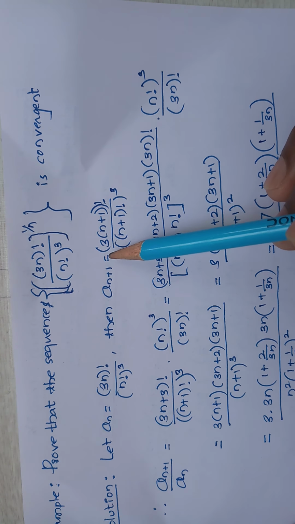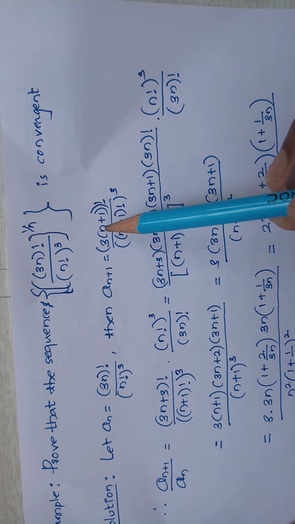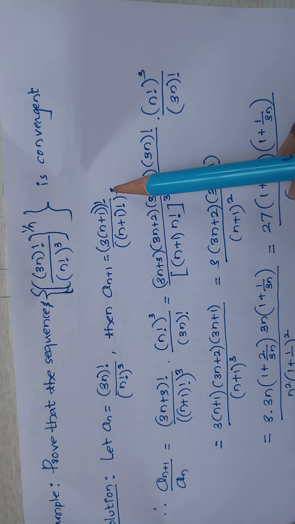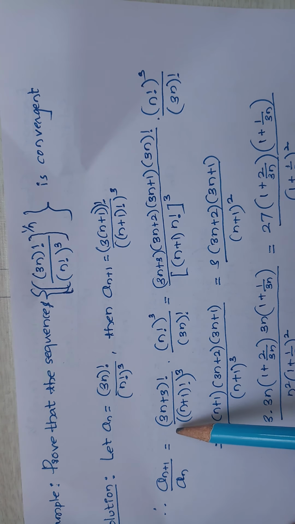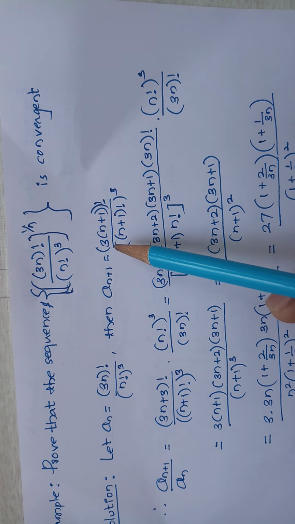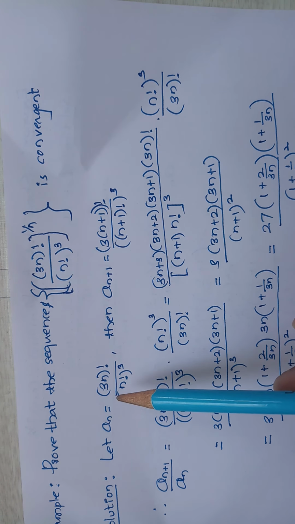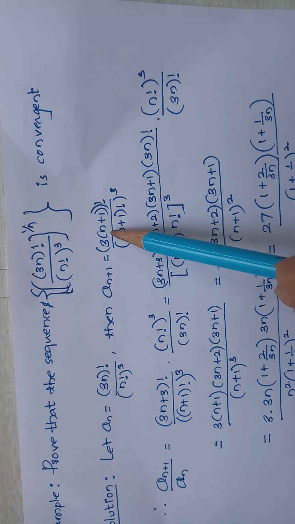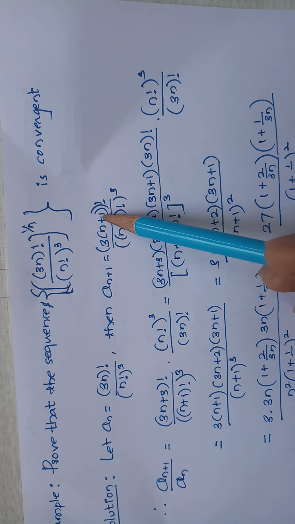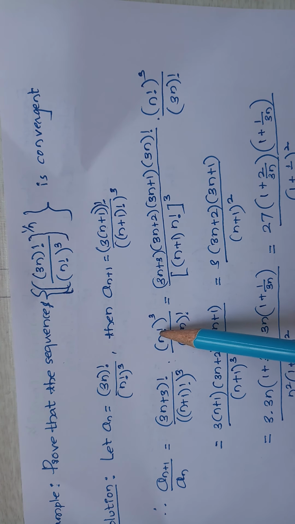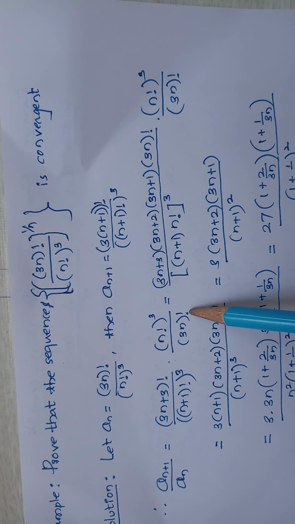Then a_(n+1) is equal to (3(n+1))! divided by ((n+1)!)^3. So a_(n+1) divided by a_n is equal to (3n+3)! divided by ((n+1)!)^3, into (n!)^3 divided by (3n)!.